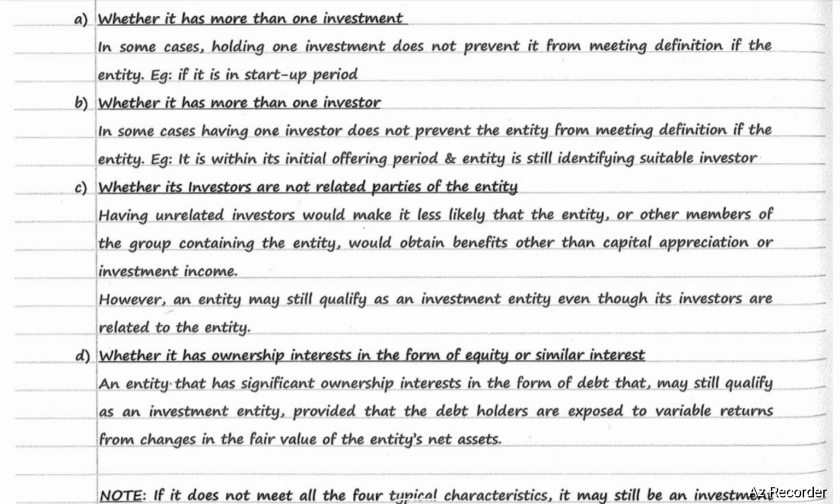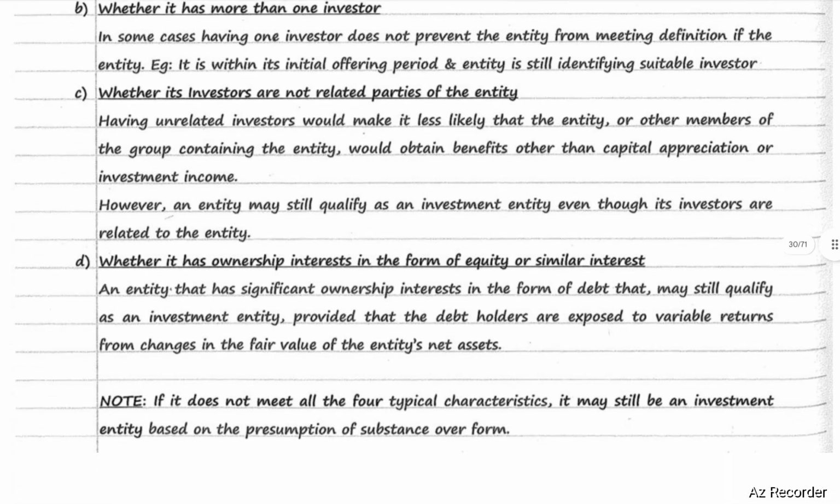Whether its investors are not related parties of the entity. Having unrelated investors would make it less likely that the entity or other members of the group containing the entity would obtain benefits other than capital appreciation or investment income. However, an entity may still qualify as an investment entity even though its investors are related to the entity.